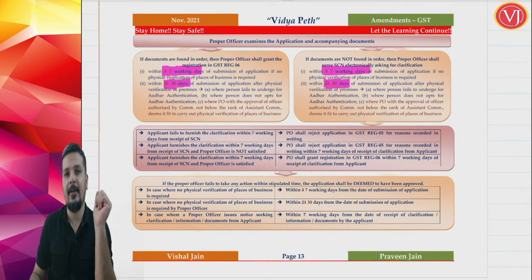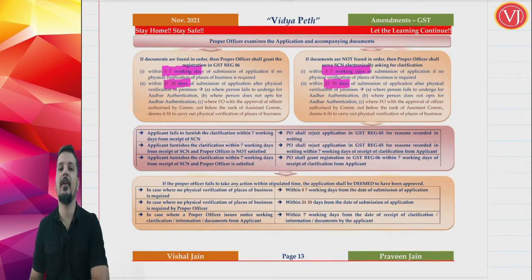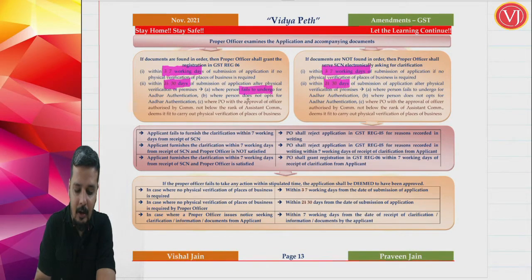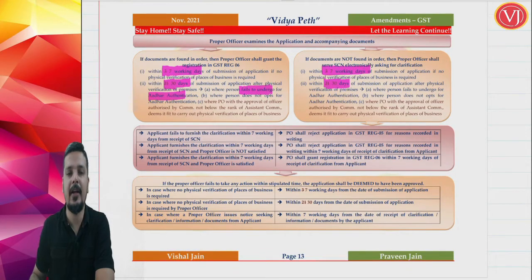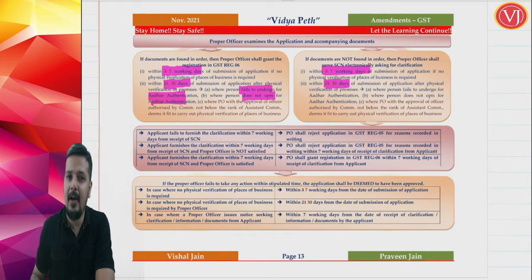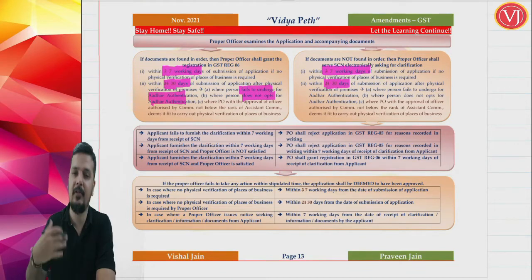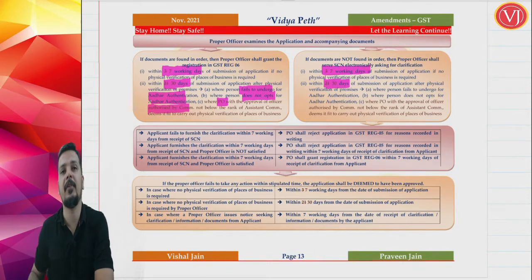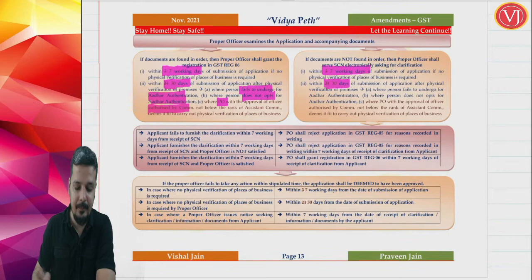And when you talk about physical verification, normally it is there in a situation where the person is not opting for Aadhaar authentication, or he is opting but failing to get his Aadhaar authenticated. Now they have added one more point in the category of physical verification, which is possible even before grant of registration, where a proper officer, with the approval of an authorized officer by the commissioner, not below the rank of assistant commissioner, deems it necessary to carry out physical verification.